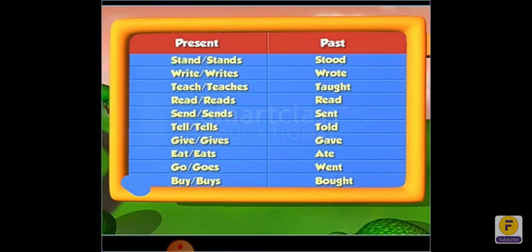Stands, stood, writes, wrote, teaches, taught, reads, read, sends, sent, tells, told, gives, gave, eats, ate, goes, went, buys, bought. So I hope you all understand the past and present concept.